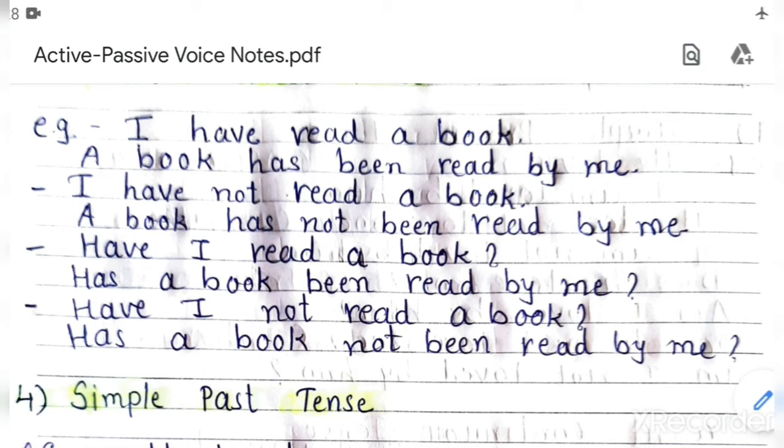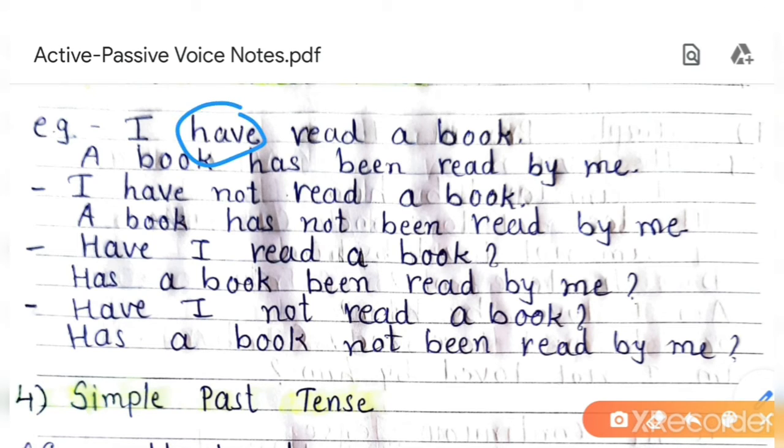I have read a book. So SVO. S is I, have read is V, and a book is O, object. So bring the object in the beginning. So a book. See here, with I we use have, but with a book it will change to has. We cannot write have here.